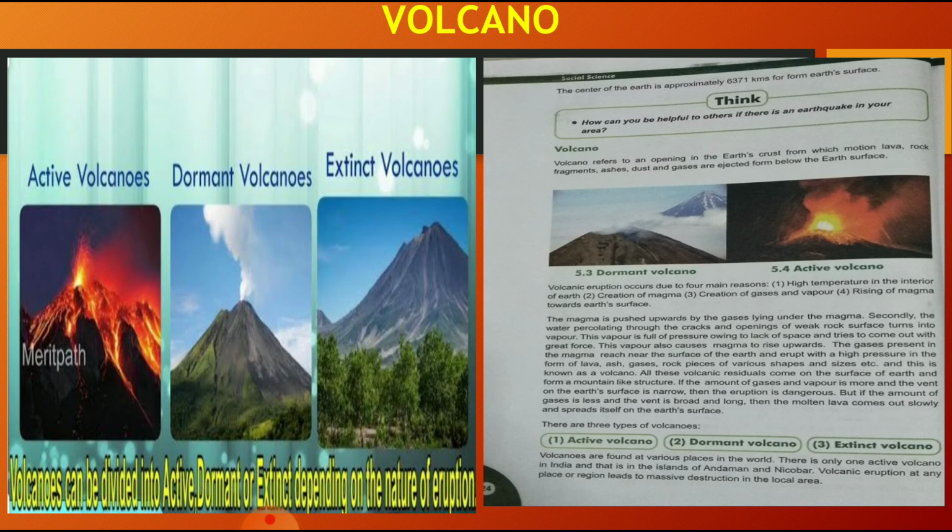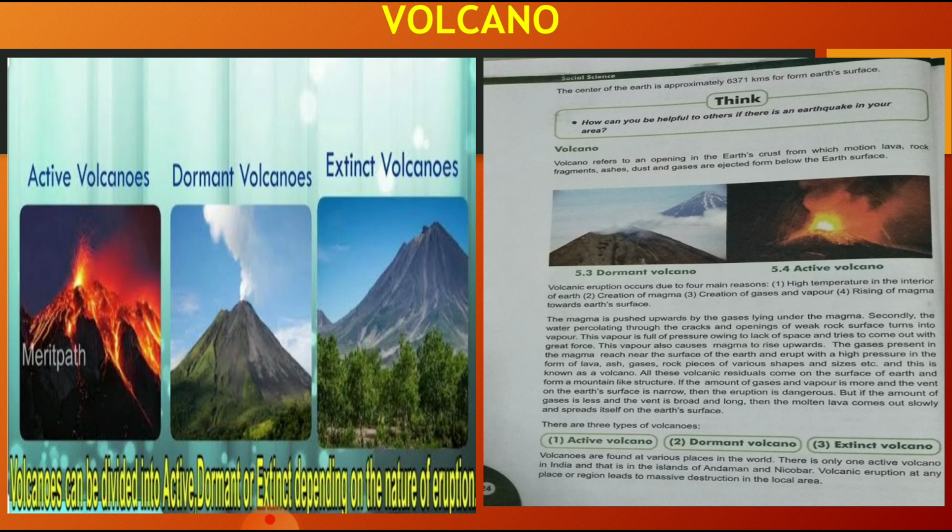But if the amount of gas and vapor, the gas force, is less, then what happens? The molten lava may come out slowly, like a slow stream, the way a river flows. In the same way, the lava comes out slowly, and then it may pass through and melt across the earth's surface.